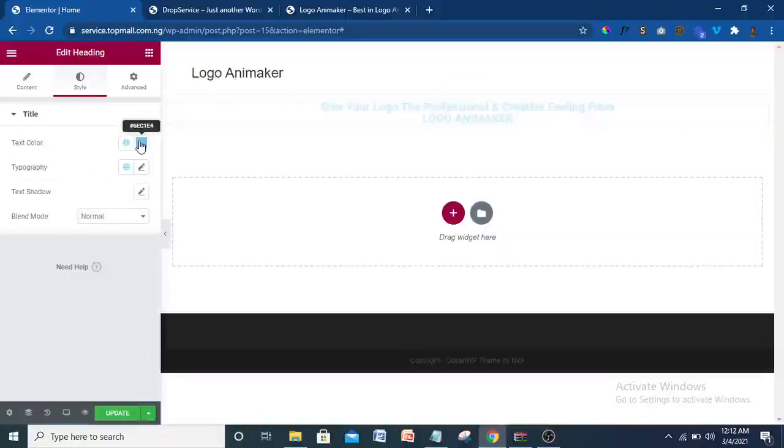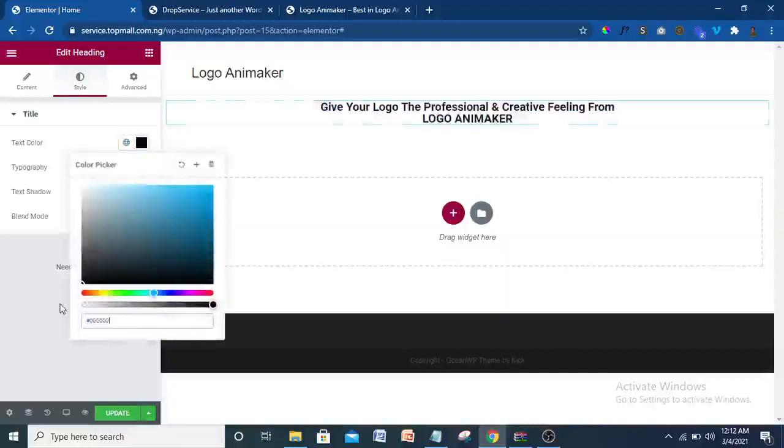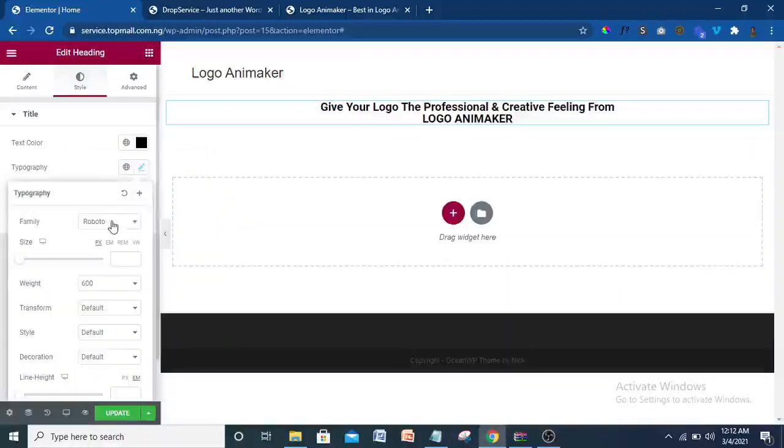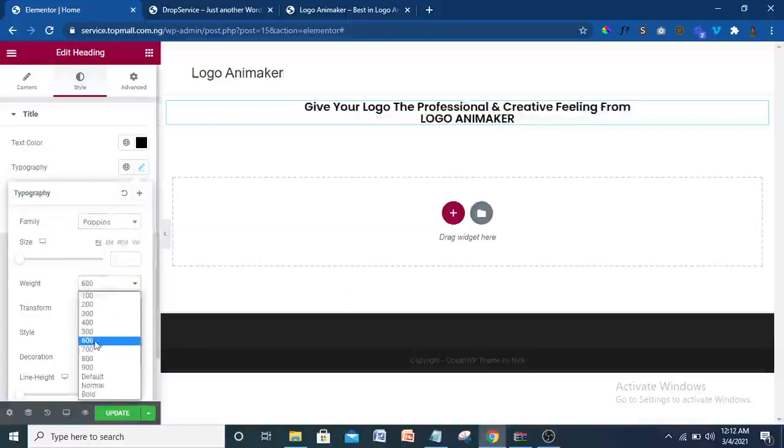Then the color. I think the color there is black, so just give it black color. Just drag it to the edge here. That is 000000 to give us black color. Then the typography. Click on typography. I'm going to use Poppins. Poppins is best, one of the best fonts. So I want to click on Poppins. Then the weight. Let's make the weight 700.